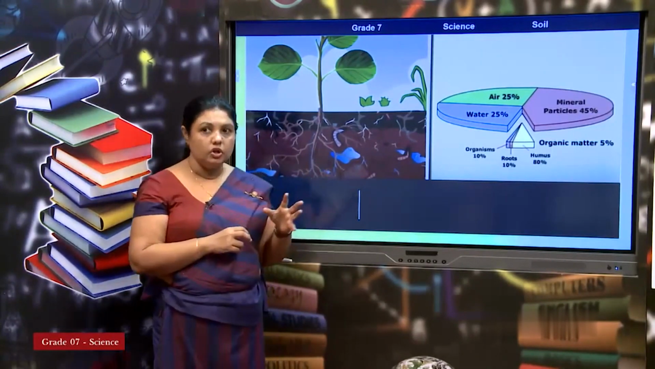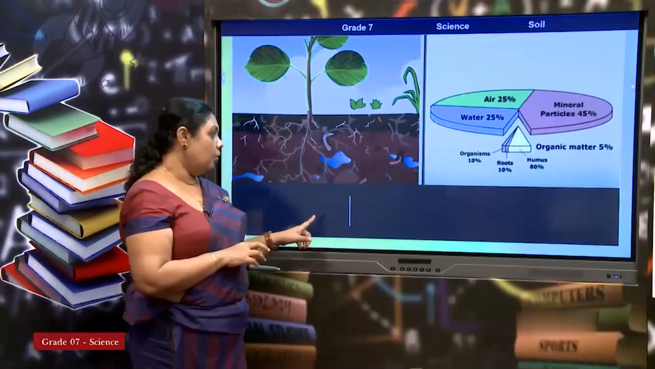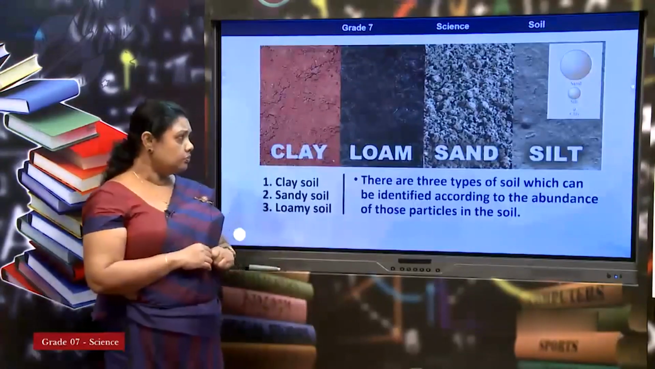When you take soil, again we will see what is there. Soil air is there, soil water is there. Other than that, minerals are there, that is the most amount, and organic matter. Organic matter is made out of dead material. Dead material of plants, animals, and humus is made as a result. So, we will see now.